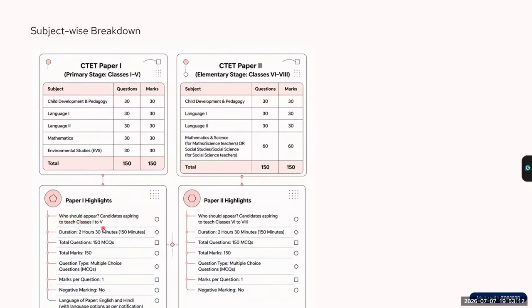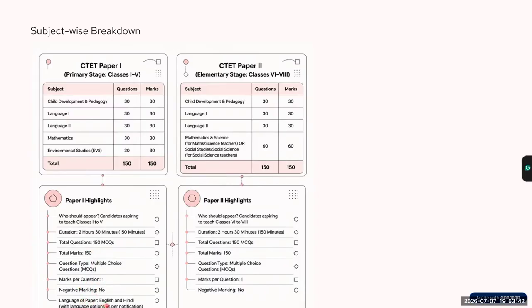Candidates who want to teach from class 1 to 5, this paper 1 is for them. For the eligibility criteria, you can see the official notification of CTET. If we talk about the duration, then it is exactly 150 minutes. Total questions are 150 only. The questions are in MCQ form. Total marks is 150. Marks per question is 1. These all things you know.